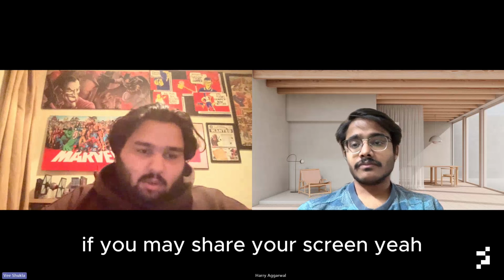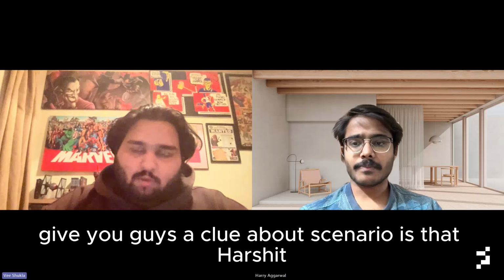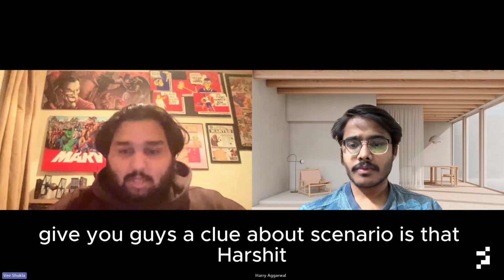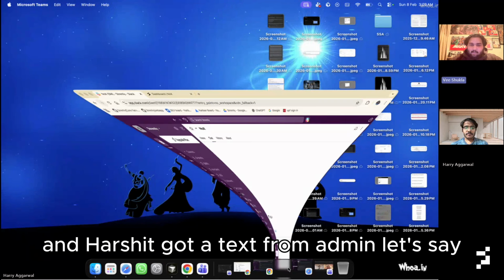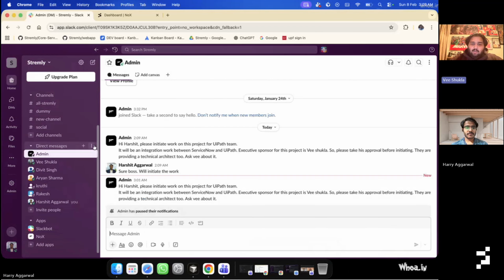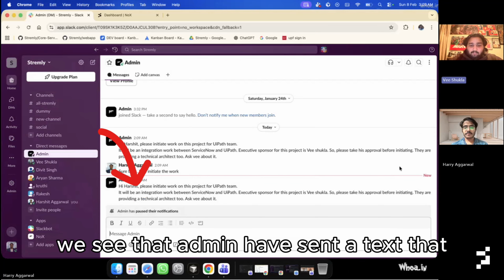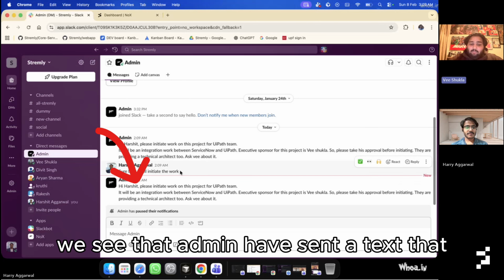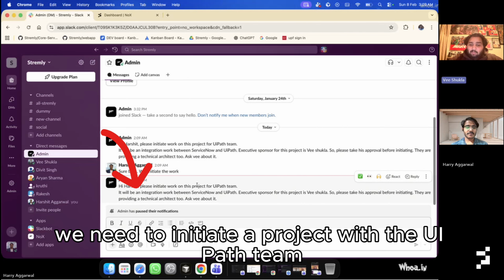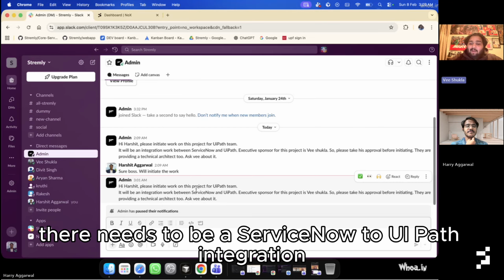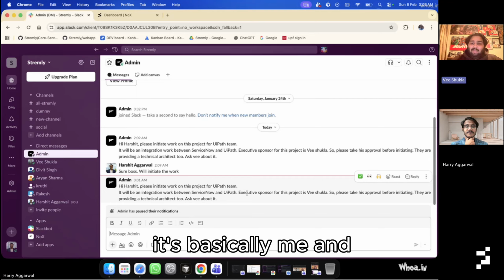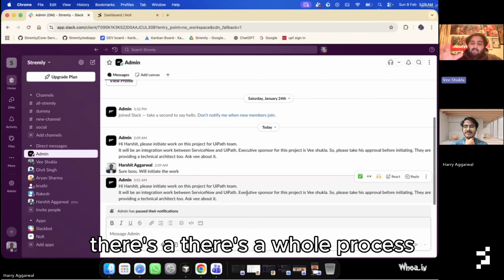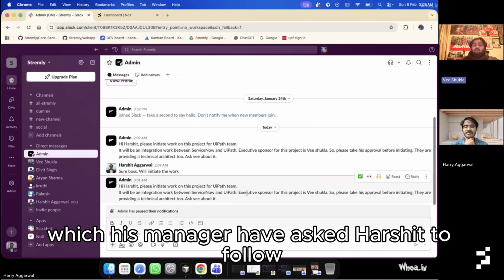So Harshit, if you may share your screen, just to give you guys a clue about the scenario: let's say Harshit is a project manager, and Harshit got a text from admin, let's say. Admin in this scenario is Harshit's manager. So if we go to the screen, we see that admin has sent a text that we need to initiate a project with the UiPath team. So there needs to be a ServiceNow to UiPath integration. And the executive sponsor for this is V. It's basically me.